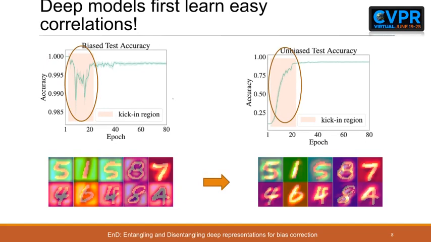Interestingly, we observe that in the very first epochs, which we name kick in region, the model tends to learn the easiest features, which is the background. Then, EnD regularizes the model, which learns the correct features.